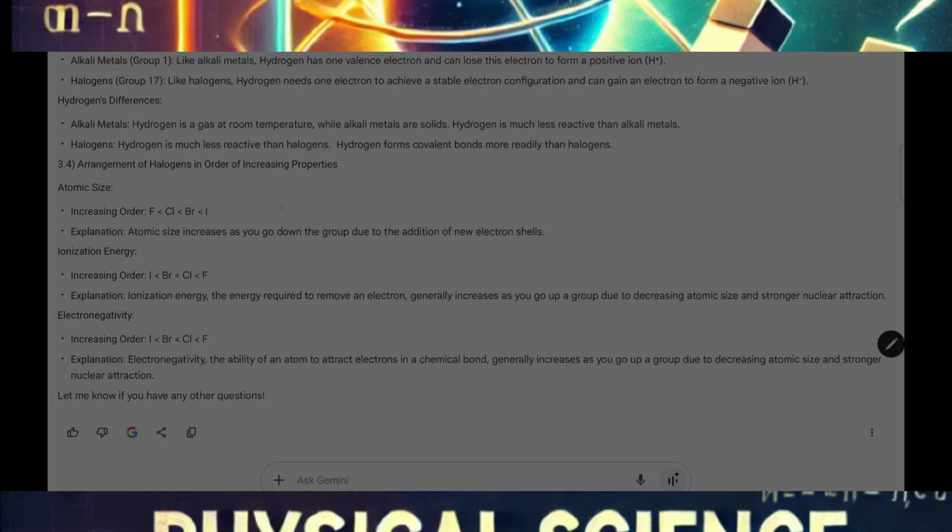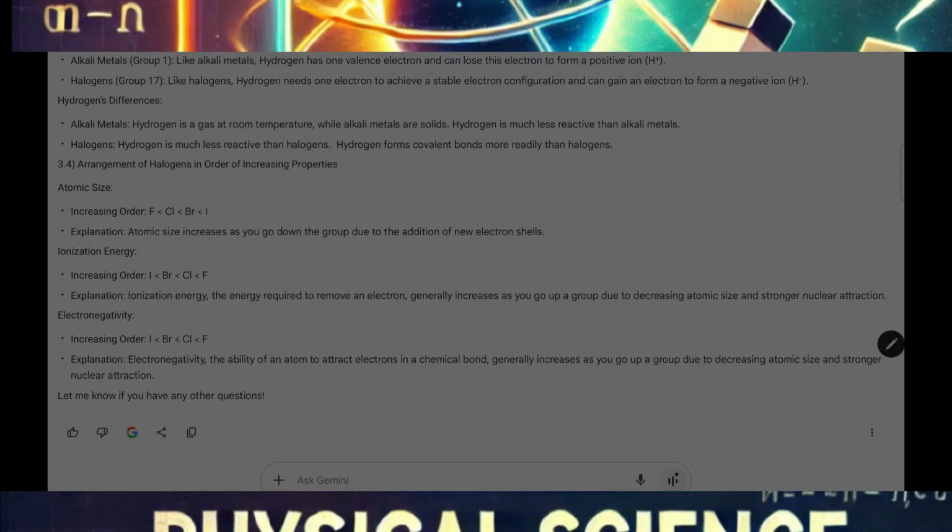And this is what works here. See, in the periodic table, the place of fluorine is just above chlorine, the place of chlorine is just above bromine, and the place of bromine is just above iodine. So fluorine, chlorine, bromine, iodine, the size will increase.